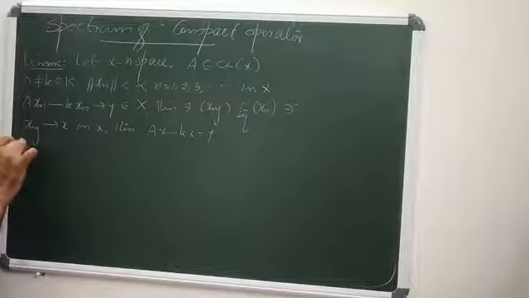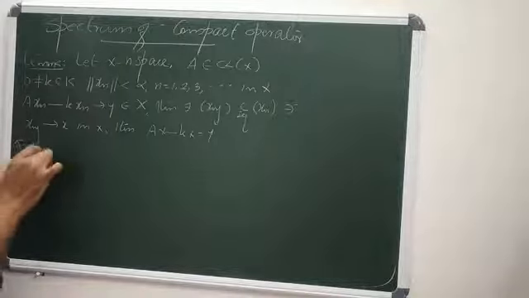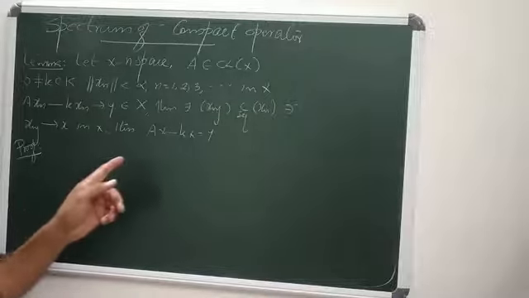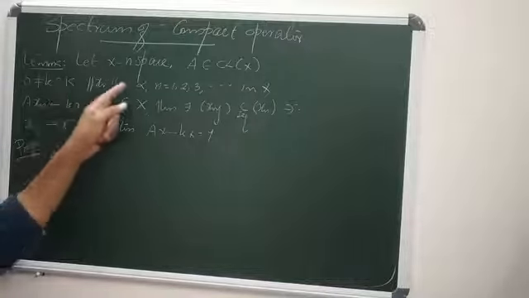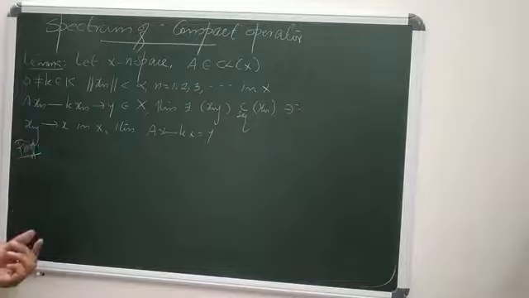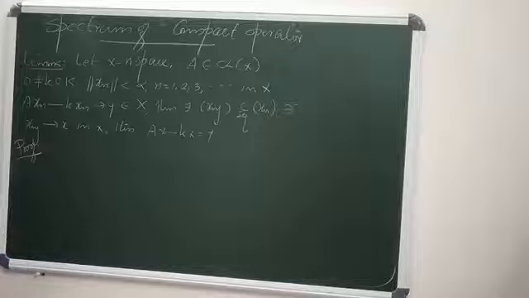So how to prove this lemma? Here X is a normed space and A is a compact linear operator, and xn is a bounded sequence in X. We know by a known result that if A is a compact linear map from X to Y, then for any bounded sequence xn in X, A of xn has a convergent subsequence.